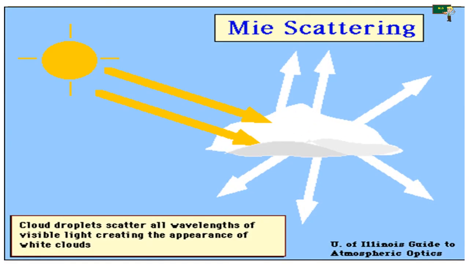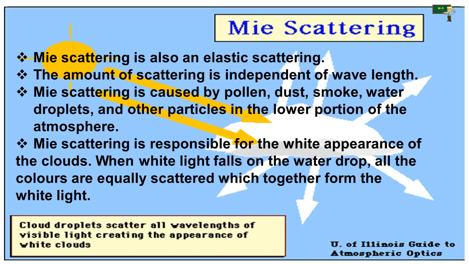Next one is Mie scattering. Here you can see the rays from the sunlight when it hits the clouds. Cloud droplets scatter all wavelengths of visible light, creating the appearance of the white cloud. Let's see something about this Mie scattering.